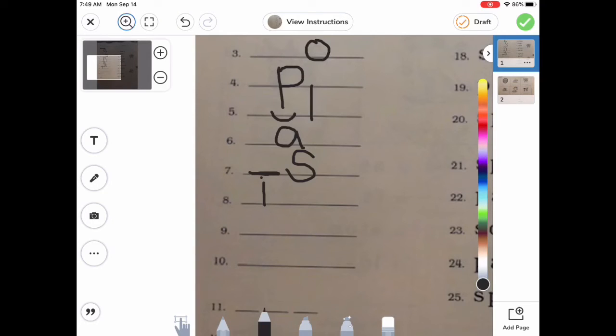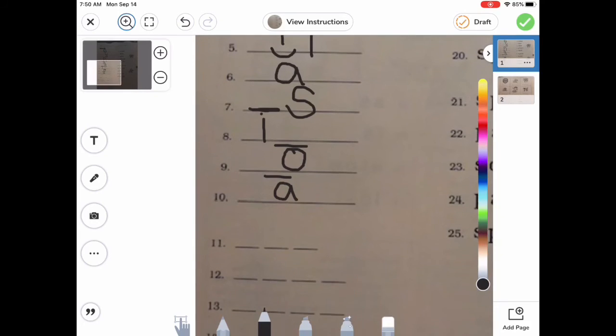Very good. Number 9, o. Say o. o. Write it down. Again, got to make sure that macron's on top. Number 10, a. a with a macron. Very good. Number 11.